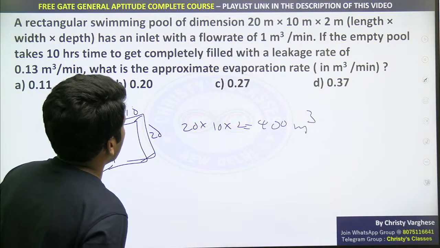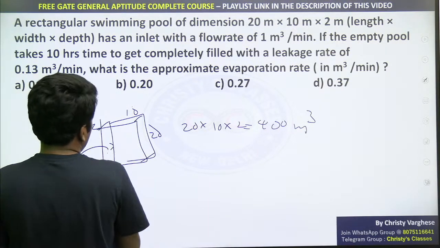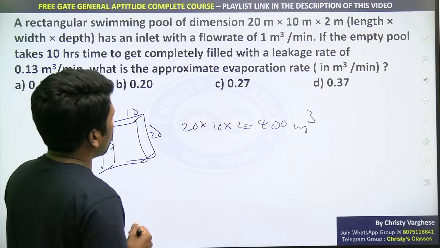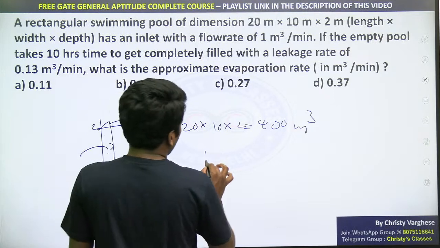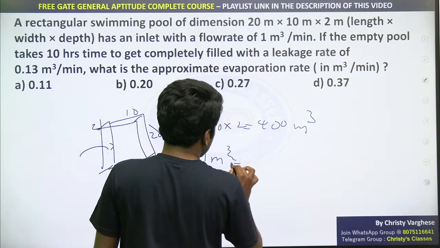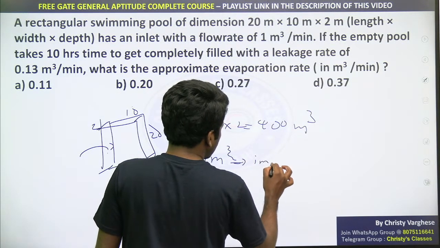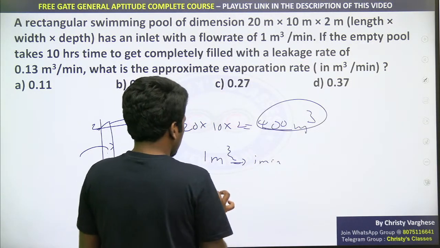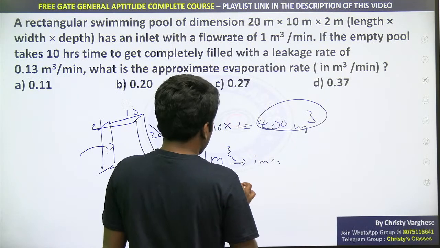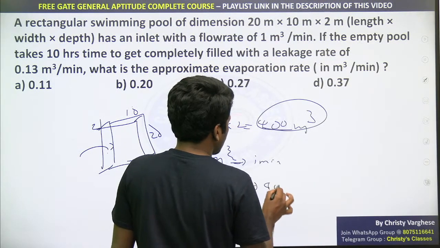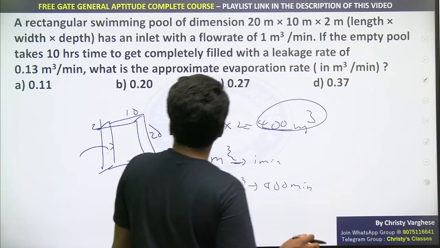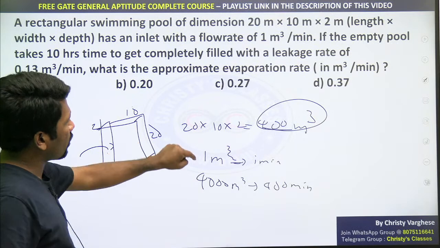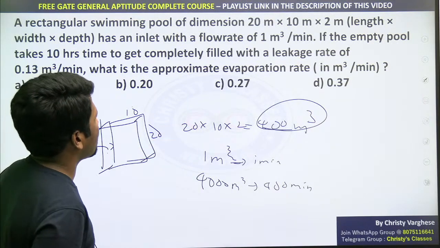It has an inlet, which is a water pipe pumping water inside, with a flow rate of 1 meter cube per minute. 1 meter cube per minute means 1 meter cube in 1 minute. So to fill 400 meter cube, how many minutes are needed? 400 minutes, right? So if only this pipe was working, you could have filled it in 400 minutes.